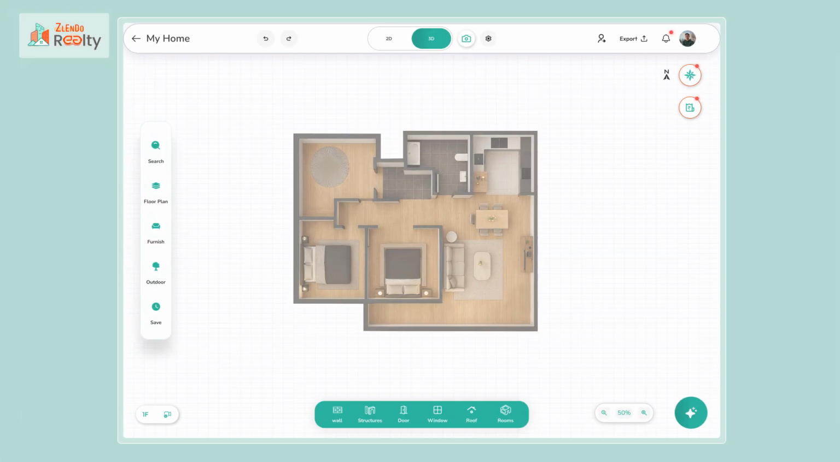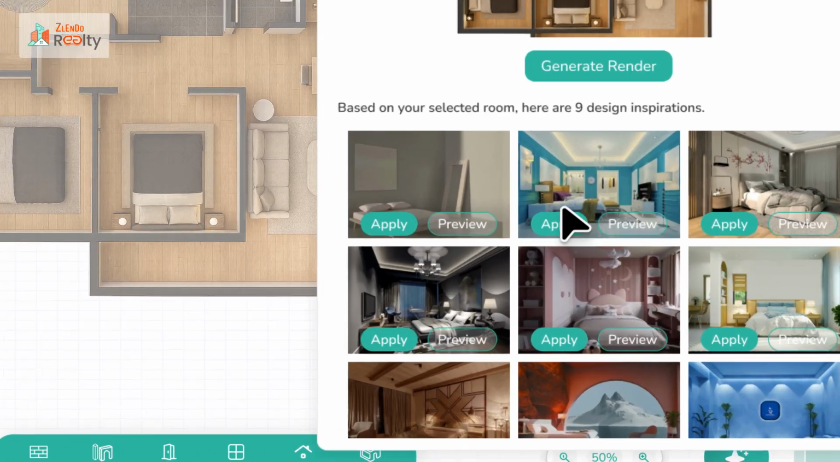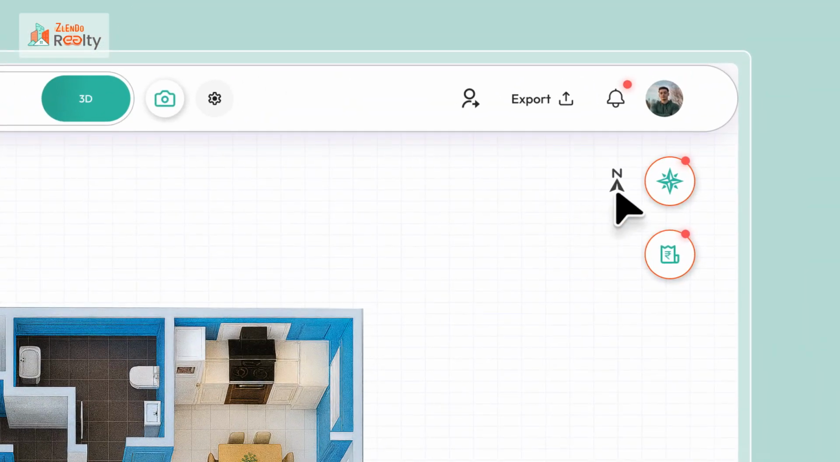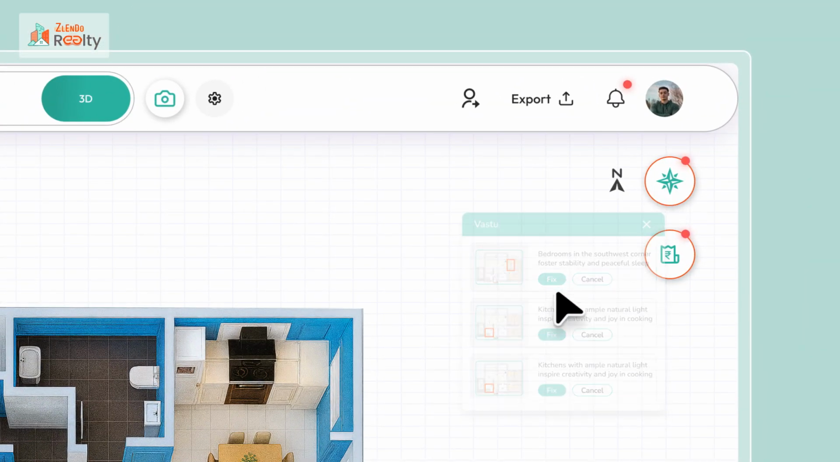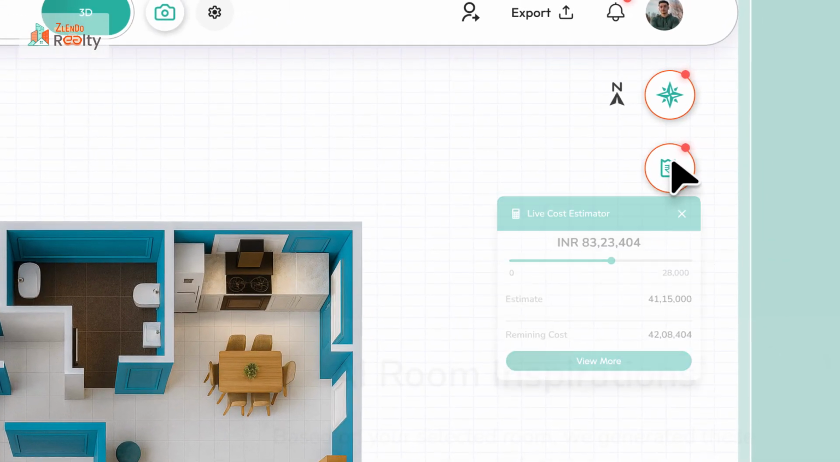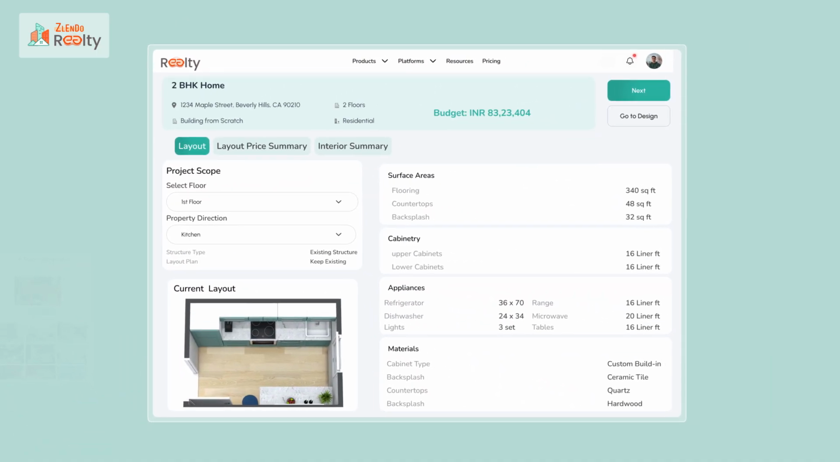For added creativity, get AI-powered inspiration. Also, Vastu guidance to refine your space. And throughout the process, track real-time cost estimations so your dream design stays within budget.